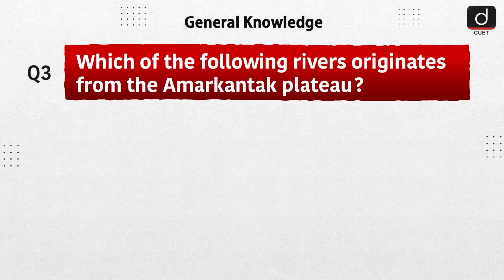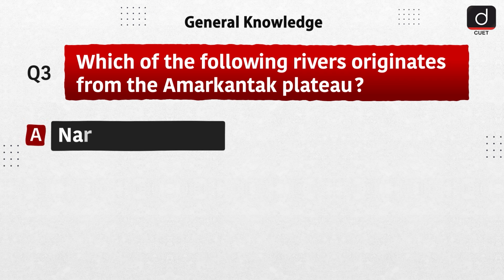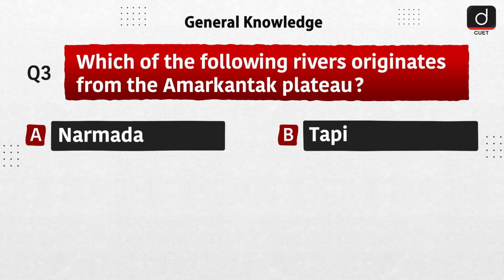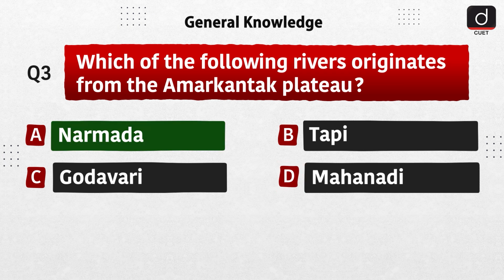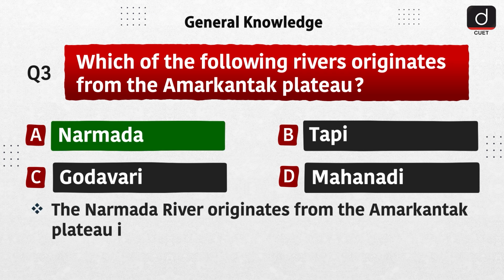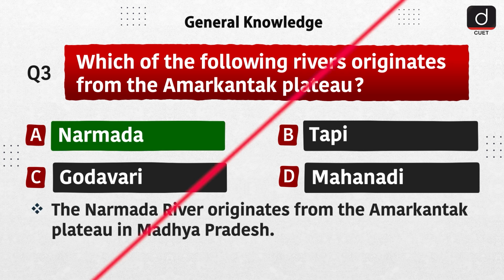Next question is, which of the following rivers originates from the Amarkantak Plateau? A. Narmada, B. Tapi, C. Godavari, D. Mahanadi. The correct answer is option A. Narmada. The Narmada River originates from the Amarkantak Plateau in Madhya Pradesh.